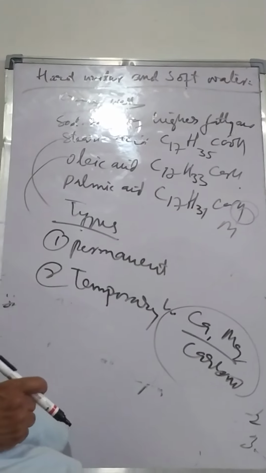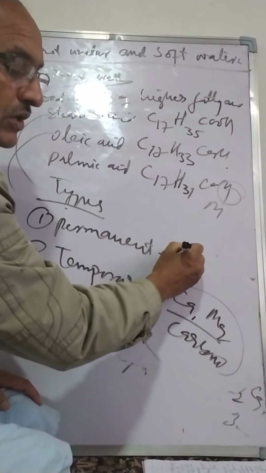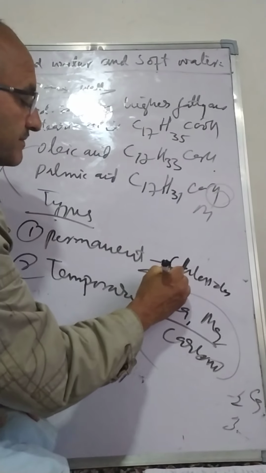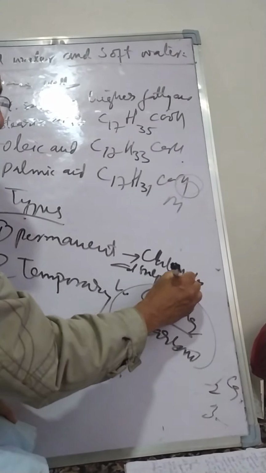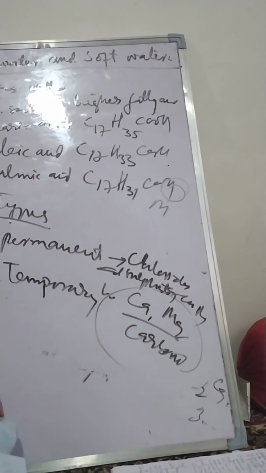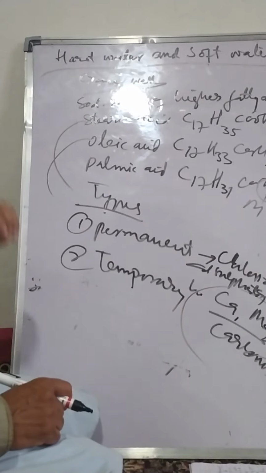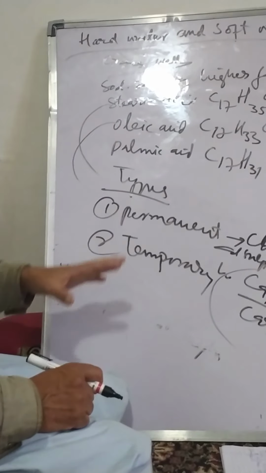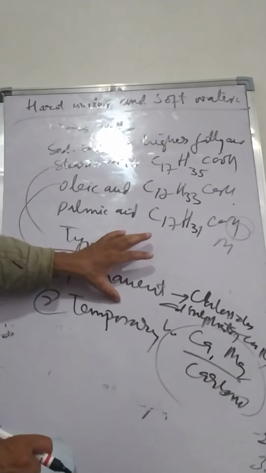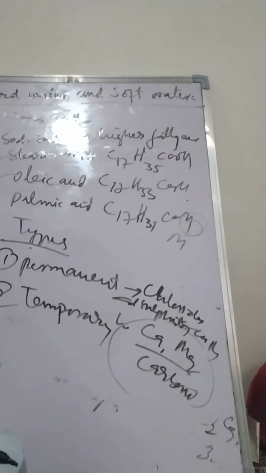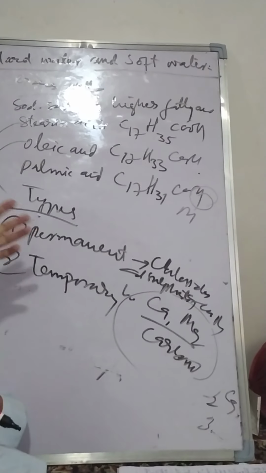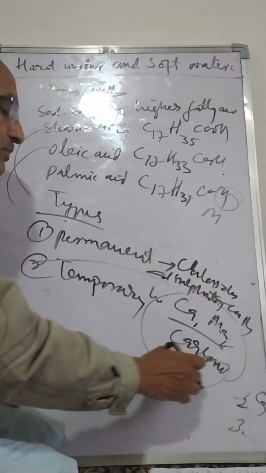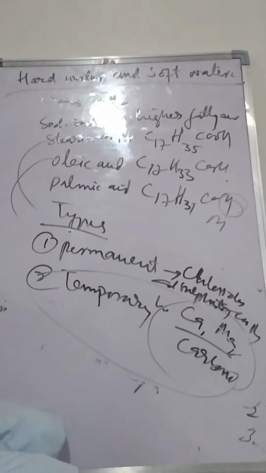And then we have permanent hardness. Permanent hardness is because of chlorides and sulfates of calcium and magnesium. So permanent hardness is due to the presence of these two types of compounds, chlorides and sulfates of calcium and magnesium, and these do not decompose easily. So this hardness remains. It needs special treatment. Whereas temporary hardness, since it contains carbonates of calcium and magnesium which decompose on boiling, can be easily removed. So this is called temporary hardness.